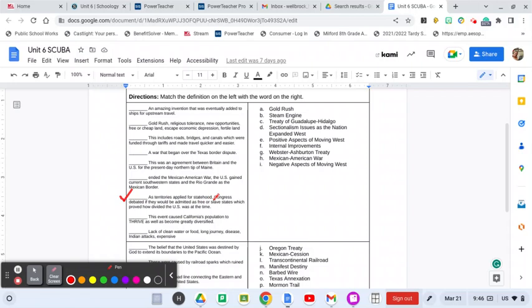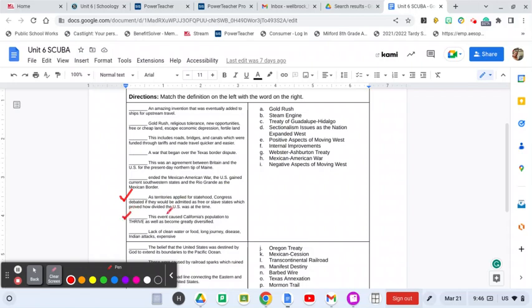As territories applied for statehood, Congress debated if they would be admitted as free or slave states, which proved how divided the U.S. was at the time. Is this the Gold Rush, the steam engine, the treaty, sectionalism issues as the nation expanded west, positive aspects moving west, internal improvements, Webster-Ashburton Treaty, Mexican-American War, or negative aspects moving west? Here we go. Check, check.